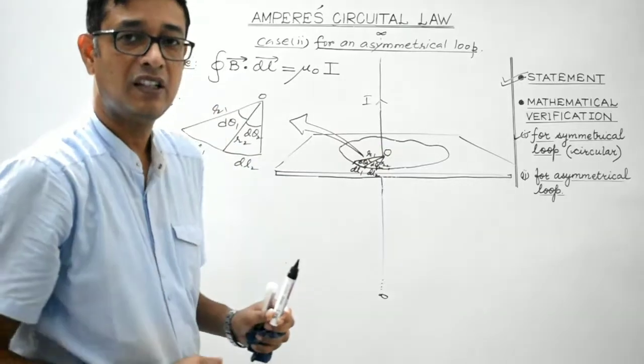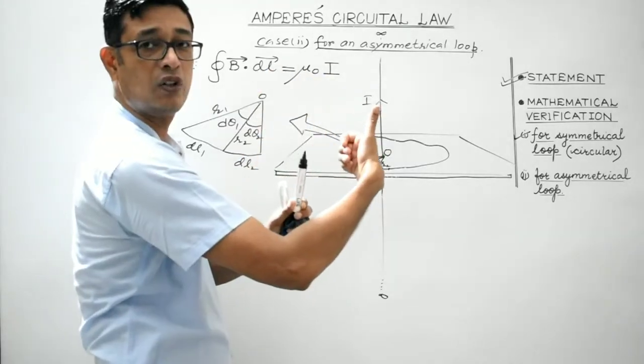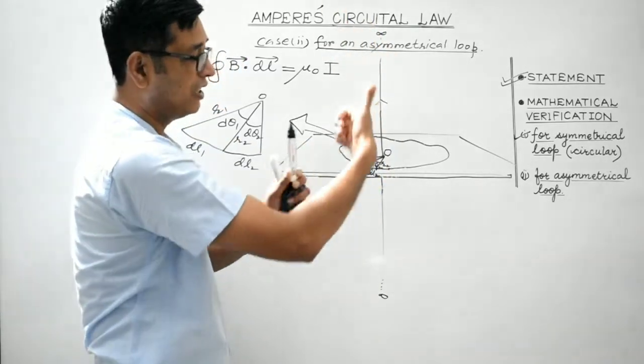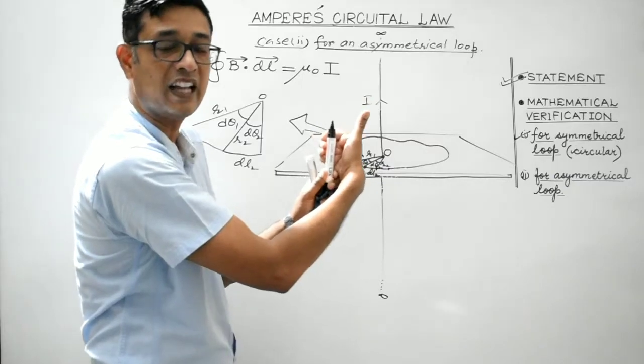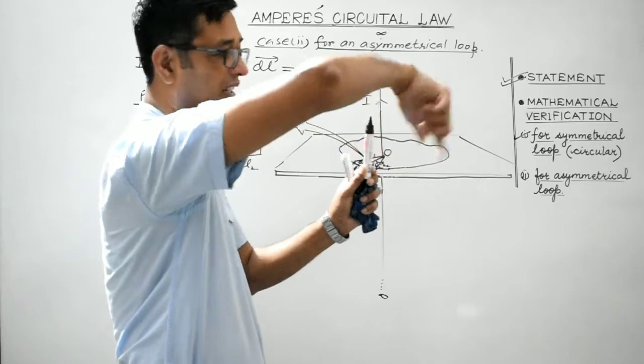Okay. Now, due to this straight current carrying conductor, magnetic field will be present around its vicinity, and the direction of which will be again anti-clockwise. Using this rule, the thumb points towards the direction of the flow of current. So the direction in which the rest of the fingers curl will give us the direction of the magnetic field. So it will be in the anti-clockwise direction like this.